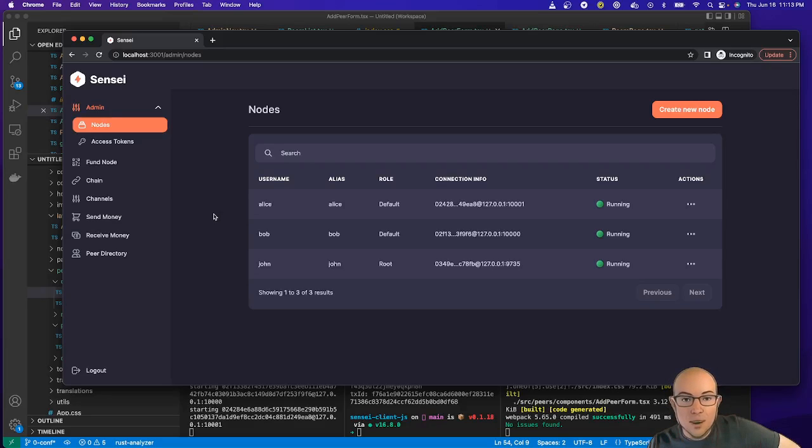And so to properly implement ZeroConf, you need a way to have some sort of peer directory, or some way to have a whitelist of pub keys that you approve or that you trust when they try to open ZeroConf channels to you. And so in Sensei, I have set up 3 nodes: John, this is my node, and Alice and Bob.